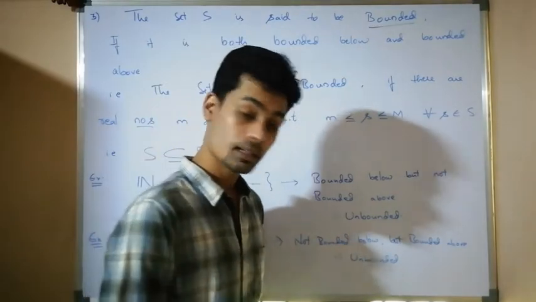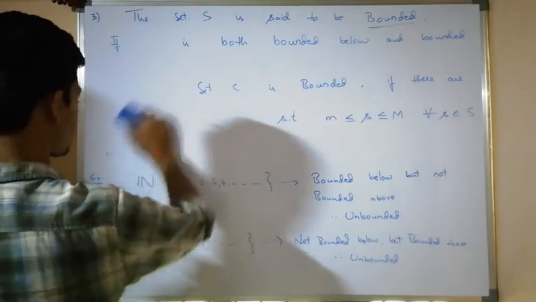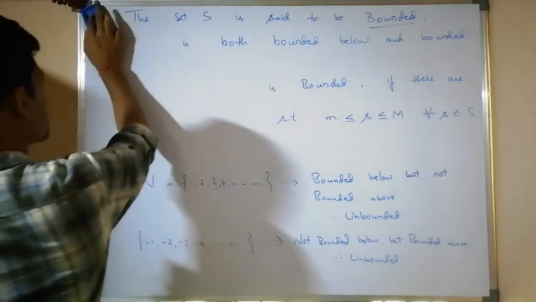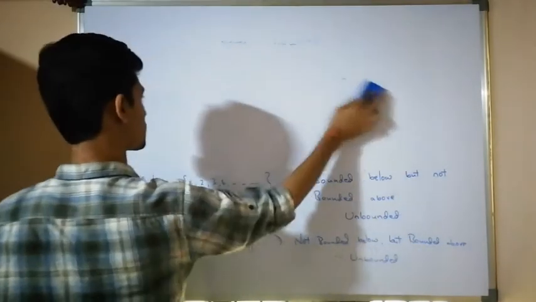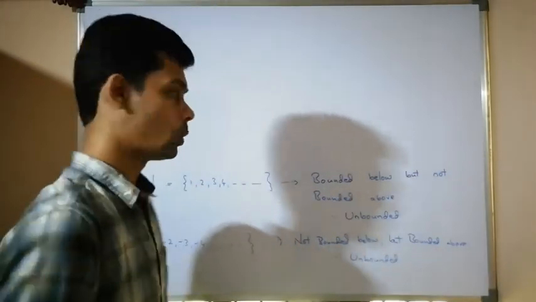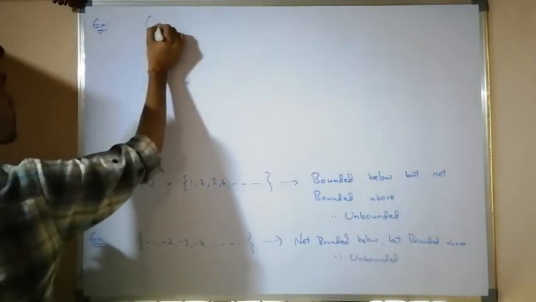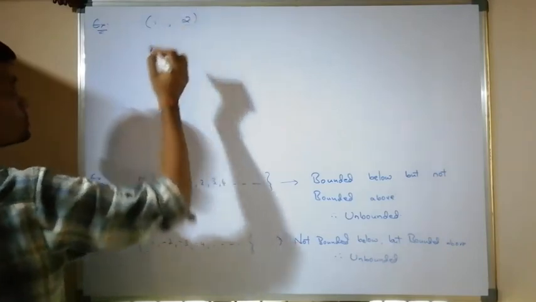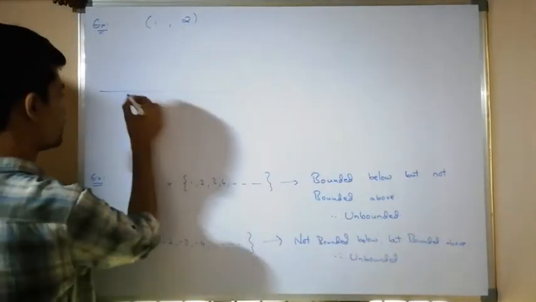Let us take another example. If I take the open interval 1 comma 2, what is the minimum of the open interval?